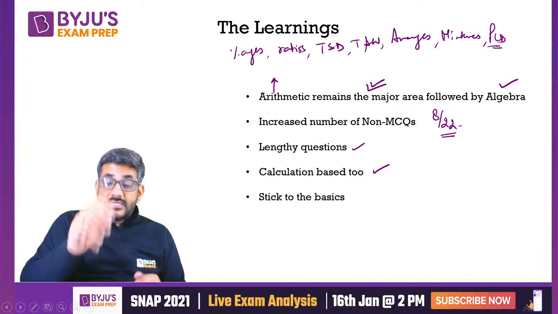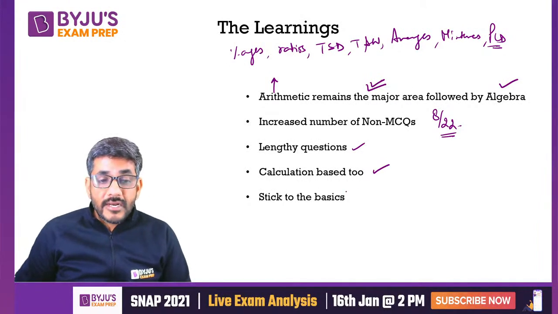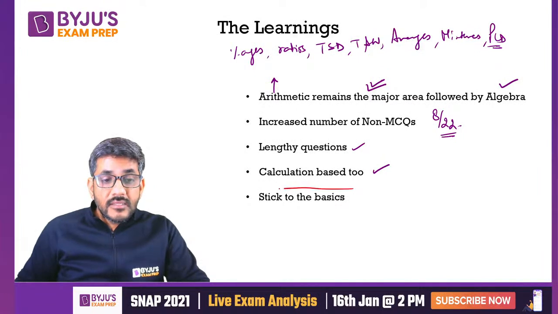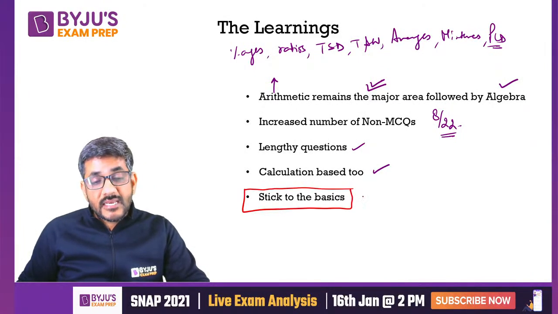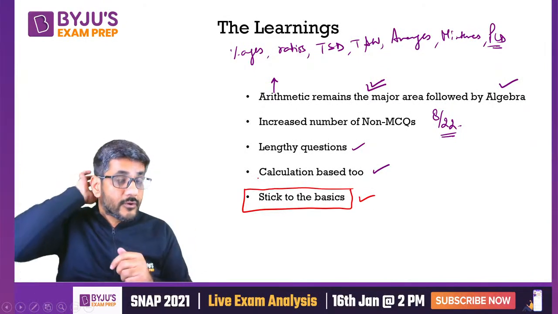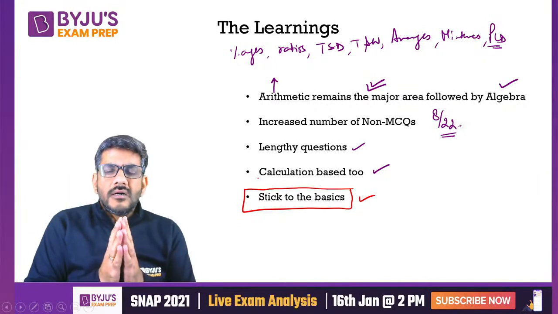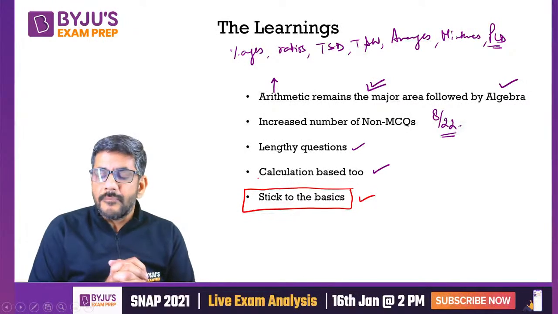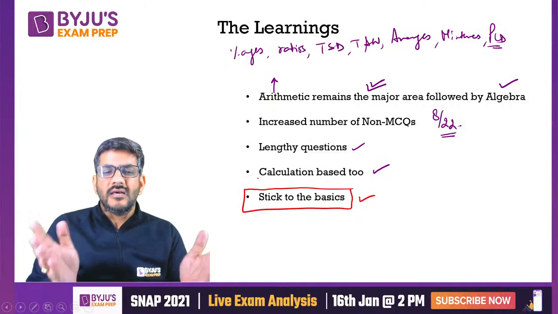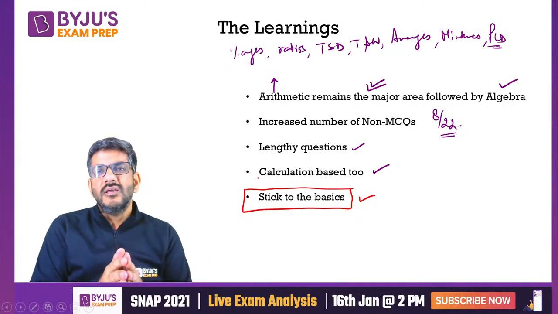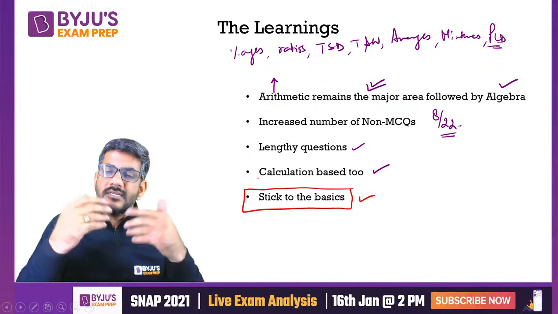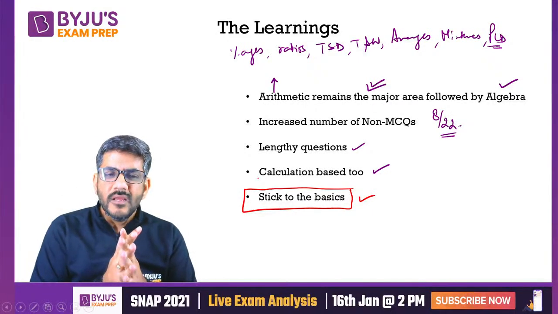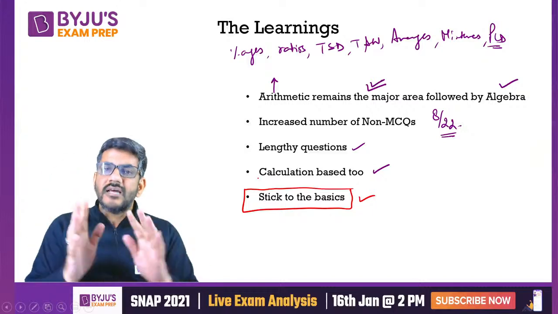Next. This becomes the most important point according to me, that stick to the basics. We keep telling this to the students, but somehow they don't agree to this. When you go to the internet, you see what kind of questions appear in CAT. So people keep looking at those questions. मैंने देखा है बहुत बार they keep discussing such kind of questions जो मतलब कभी CAT में शायद आएंगे ही नहीं.